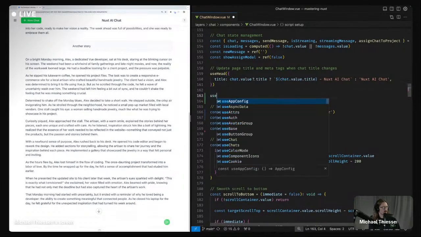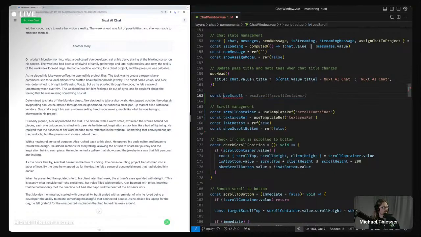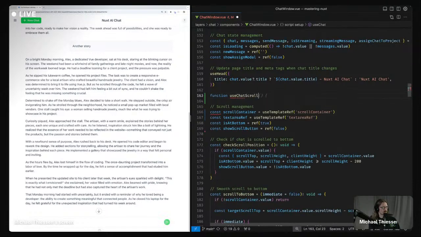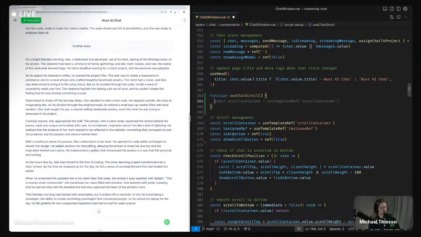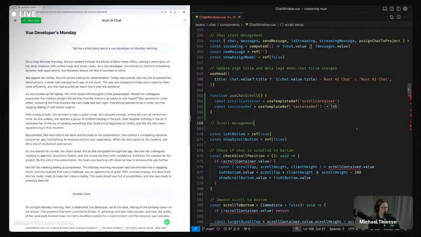We'll do a function useChatScroll. Naming things is always so hard, especially when you're on stream and you're trying to think about where you're going with things.